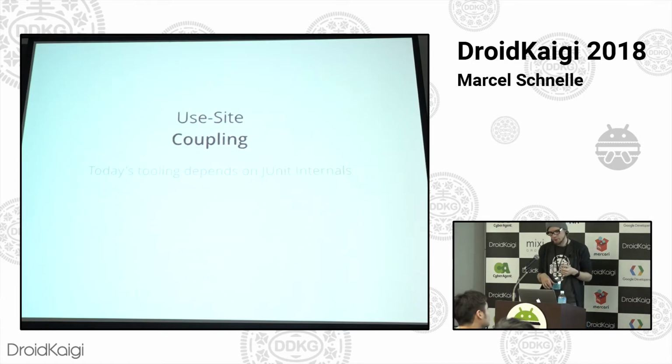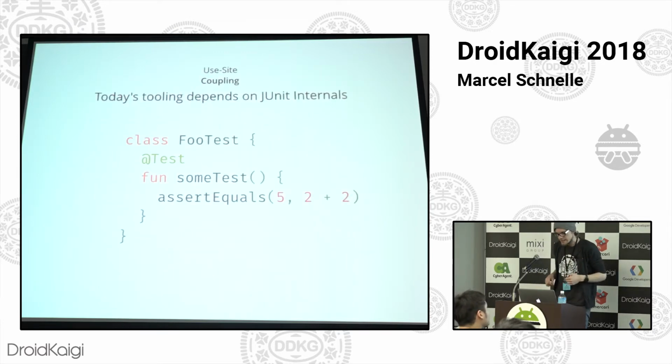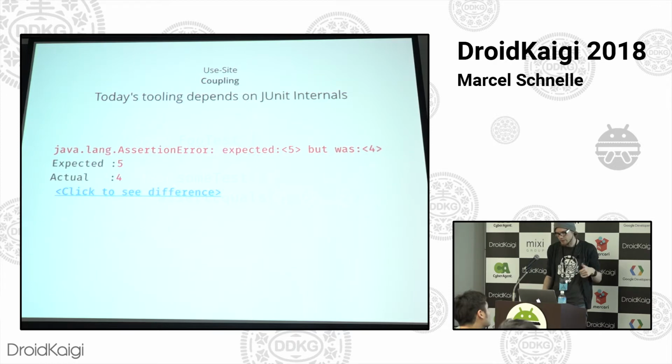The first one is what I call use-site coupling. To explain that, today's tooling that we all use depends on JUnit's internals, and it really makes it hard to actually work on the current state of JUnit 4. Let me explain. Here's this test class from earlier again. All I did was change the assertion so that this test method would fail, because 2 plus 2 obviously is not 5. So when you run this from IntelliJ or Android Studio, you'd get a nice assertion error message that says, hey, I expected this, but it's actually this. And you can click to see the difference, and it's all very nice.